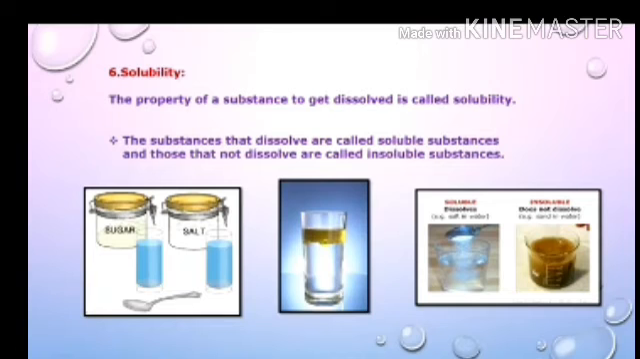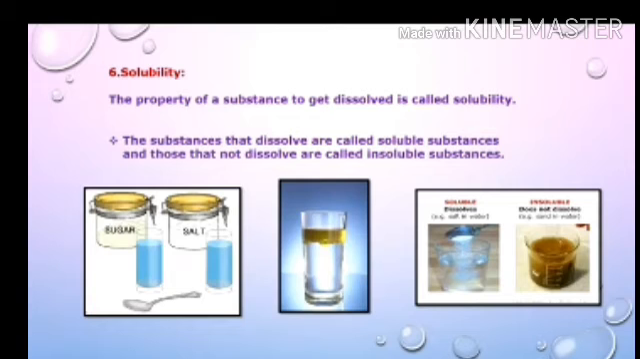So here they have shown one activity. We have to take a glass of water and add some salt, fine sand and sugar to it, and try to dissolve them. Now repeat the same procedure but replacing water with kerosene. So now we take kerosene in place of water, and again add salt, fine sand and sugar.